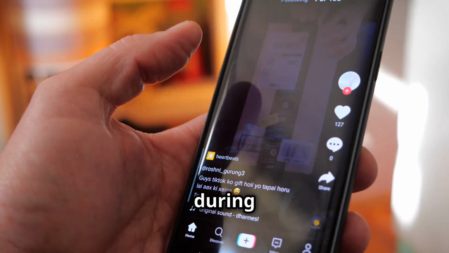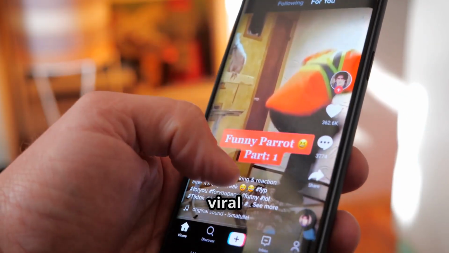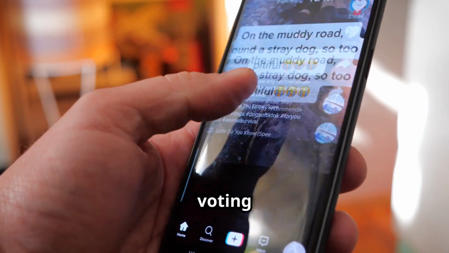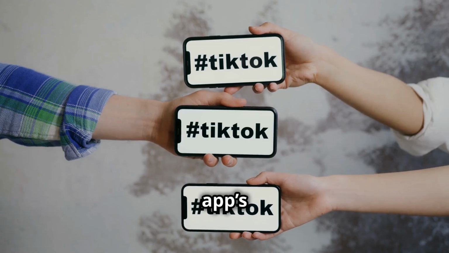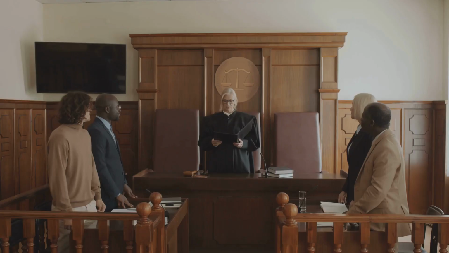Lawmakers highlighted TikTok's potential influence over public opinion. For example, during the 2020 U.S. elections, viral TikTok videos spreading false voting deadlines gained millions of views before being flagged, showing the app's power to shape narratives.